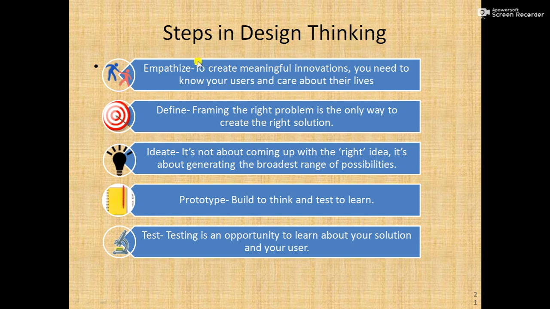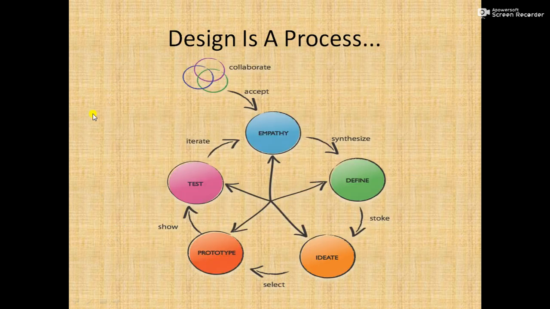Steps in design thinking. Empathize: to create meaningful innovations, you need to know your users and care about their lives. Define: framing the right problem is the only way to create the right solution. Ideate: it's not about coming up with the right idea, it's about generating the broadest range of possibilities. Prototype: it means build to think and test to learn. Test: testing is an opportunity to learn about your solution and your user. Design is a process: collaboration, empathy, synthesize, define, ideate, prototype, test.